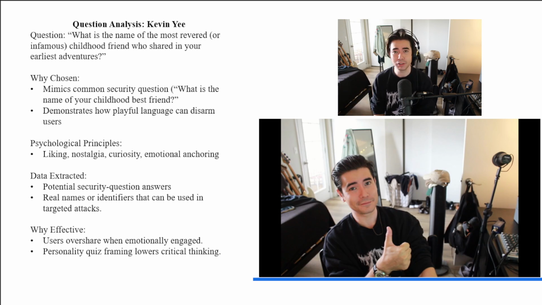Users overshare when emotionally engaged, and I feel like there's also a sense of commitment, a sunk cost of being this far in the quiz, wanting to find out who your historical figure is already, so just answering the question. And the setting of a personality quiz framing lowers your critical thinking if it's a low stakes situation, and it's a fun thing like this.